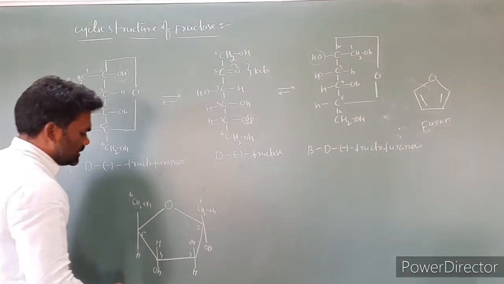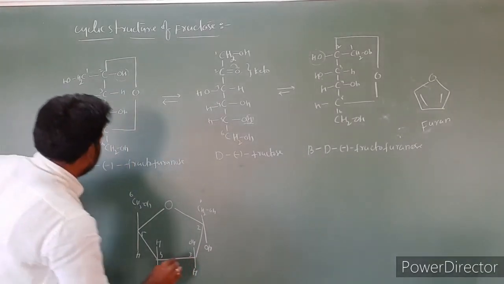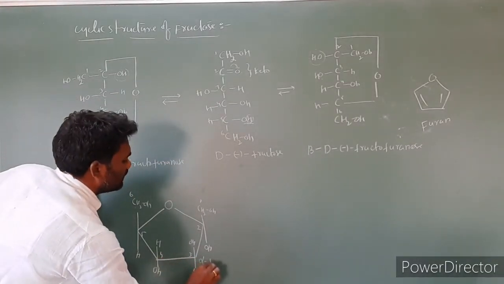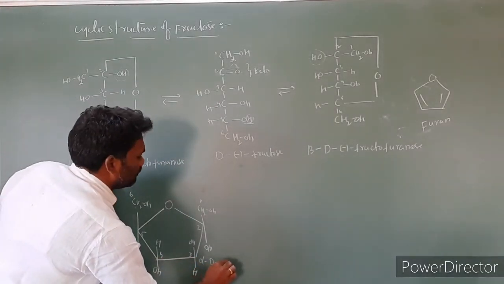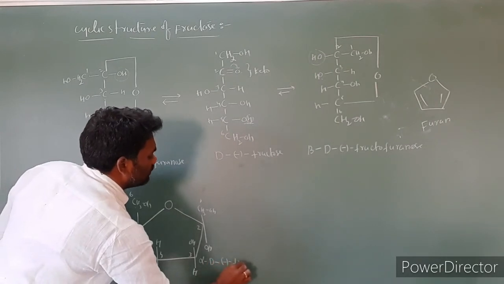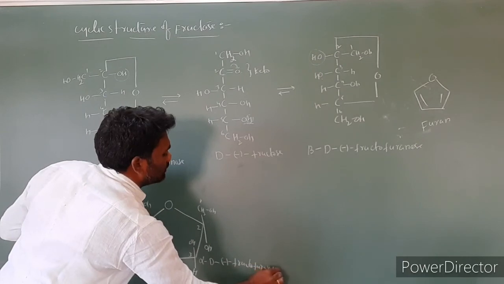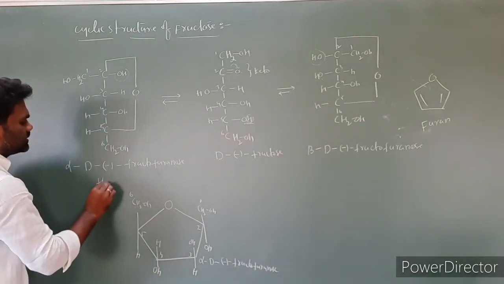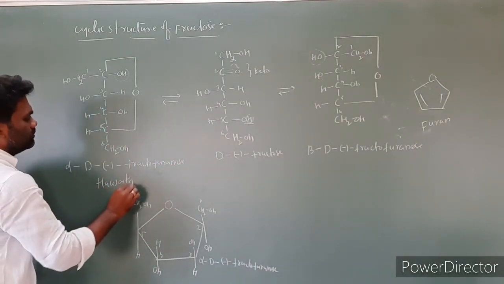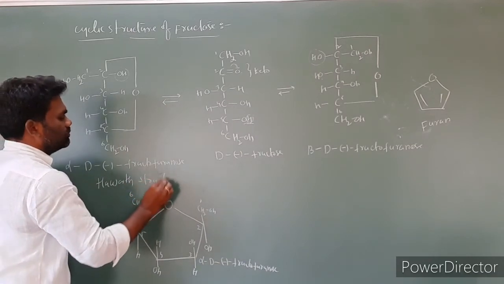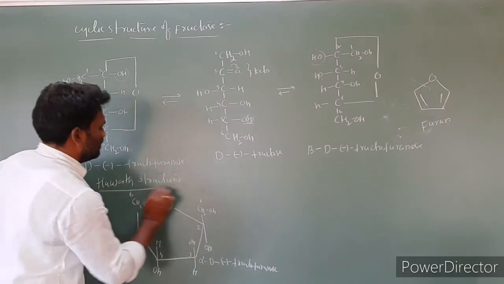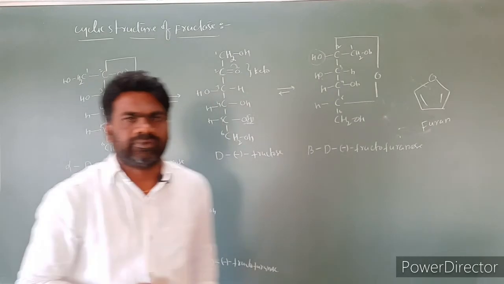The name of the structure is, as already written, alpha-D-minus-fructofuranose. This is the Haworth structure. One structure.